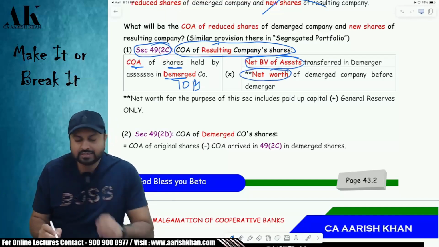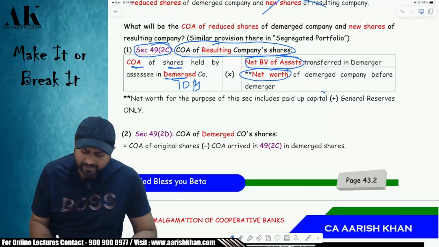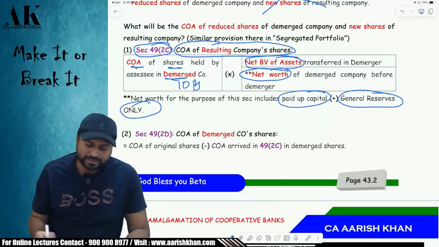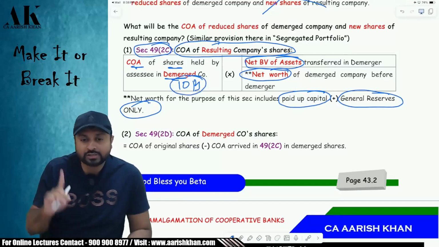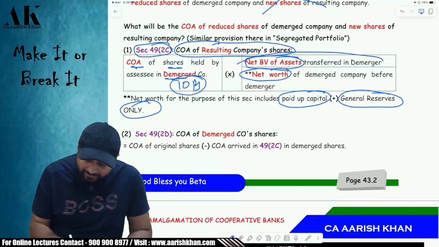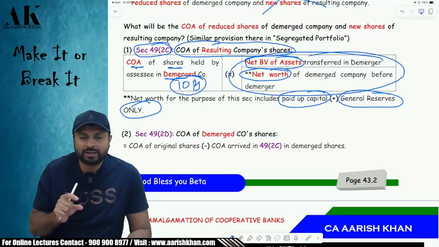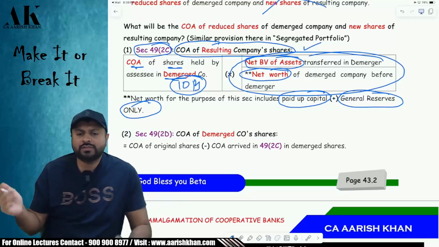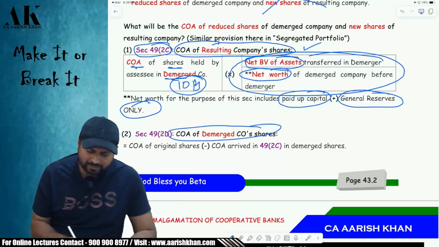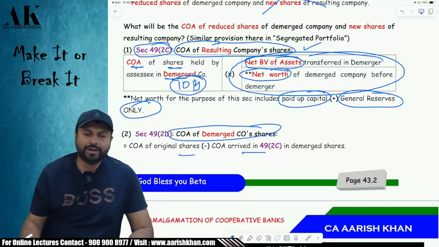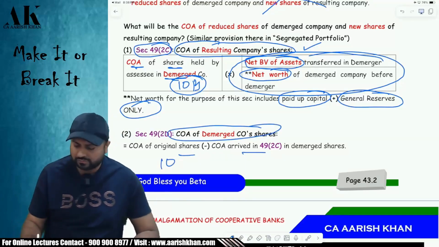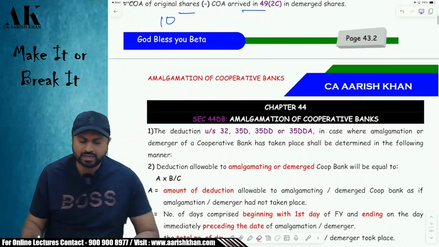Sir, what does net worth include? Net worth will include paid up capital and general reserves of the company only. Nothing else will be there. So whatever was the original cost of the old company share, that will be divided in this ratio. Whatever amount comes, that will be the value for the resulting company. Sir, what will be the cost of the demerged company? The cost of the demerged company will be the balancing figure. Check it, please. You have to subtract from 10 rupees. Is it clear, all of you? I hope it is clear to all of you. You have to reduce it from 10 rupees. Then you will get the cost of the demerged company.